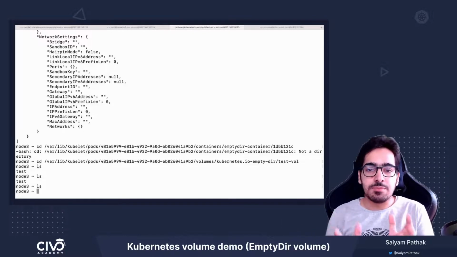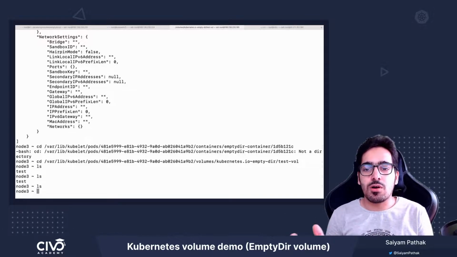So these were the emptyDir use cases, how to use it inside the pod, and how the life cycle of the emptyDir is tied to the pod life cycle. That's it for this lecture.